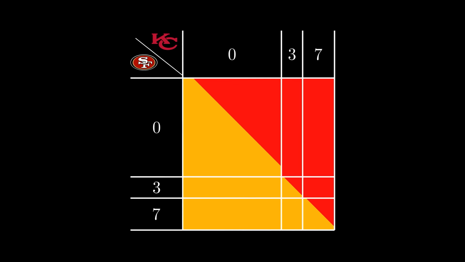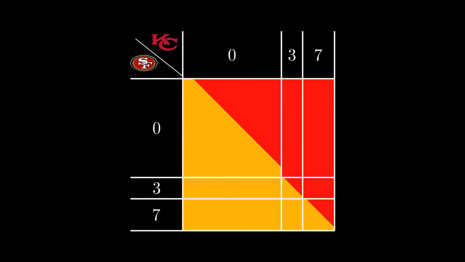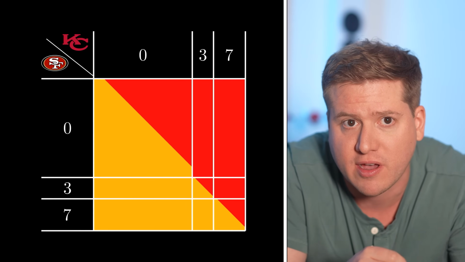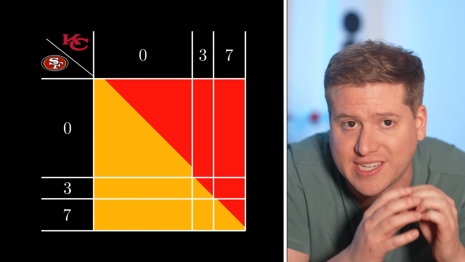When we factor everything in, which side will be favored? This is where our diagram will be helpful. The diagram, as is, already does a pretty good job of capturing the first mover advantage. On the diagonal, when the game is tied after 2 possessions, the 49ers start with the ball, and they are 60% to win. That's their advantage. But the diagram doesn't yet represent the Chiefs' information advantage from going second.